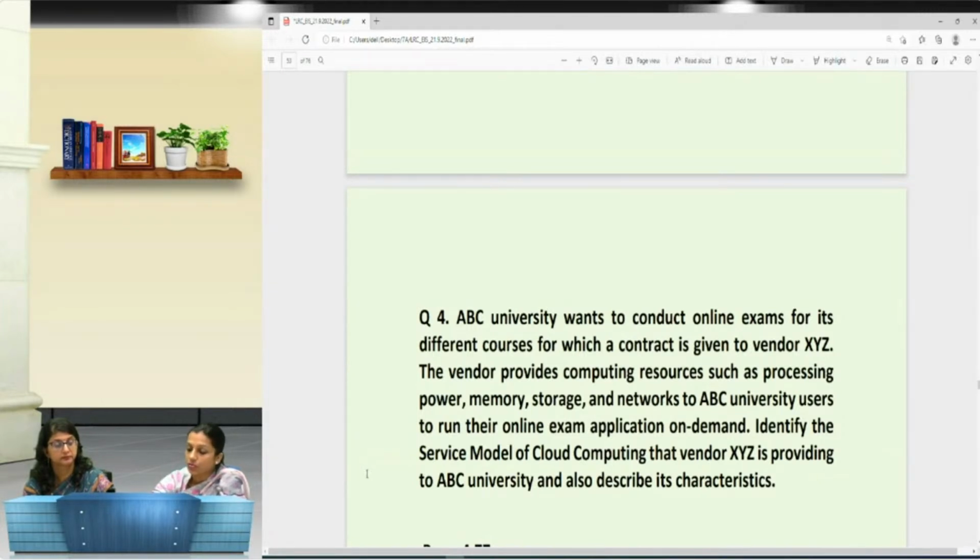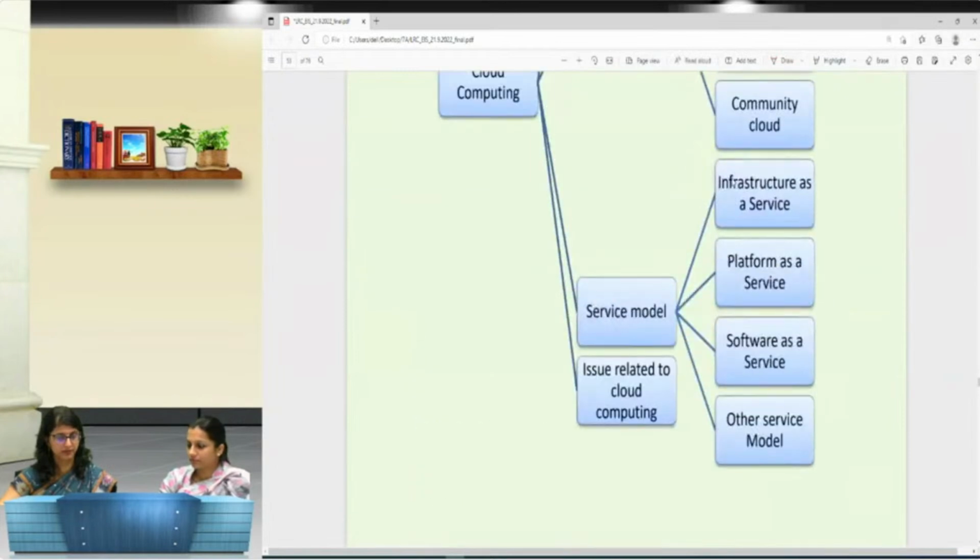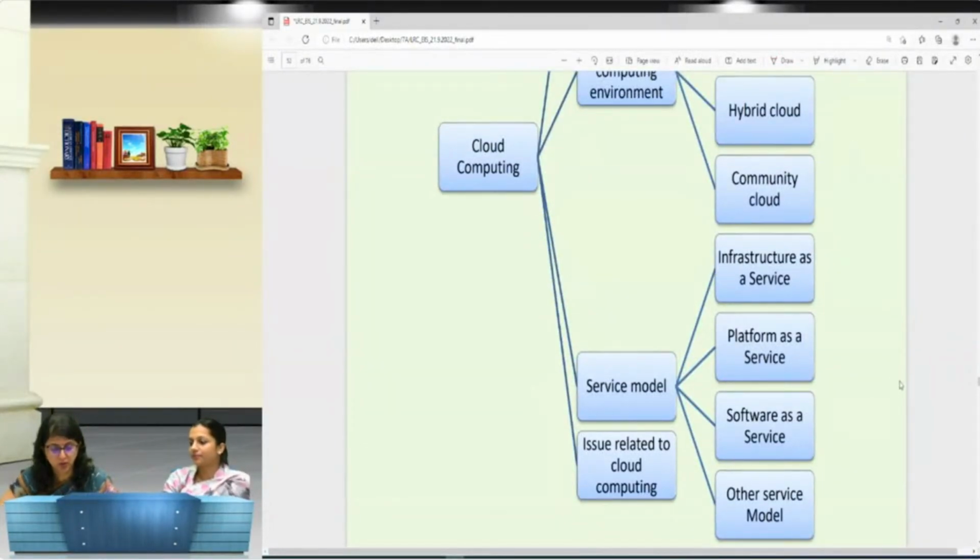Now this question says you have to firstly identify the model and then you have to describe its characteristics. How will you identify it? Can our audience help us out in identifying? Read the question again. What kind of services is ABC University asking for from the service provider XYZ? Any fair idea? And ma'am, we can scroll again so that they can see what service models we have.